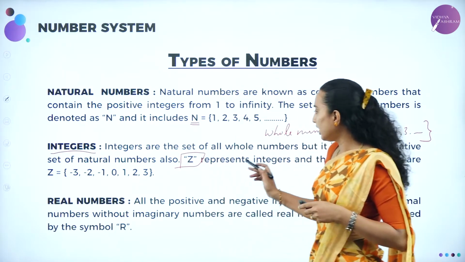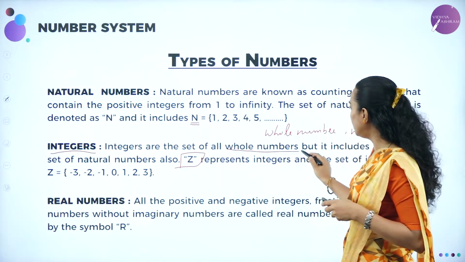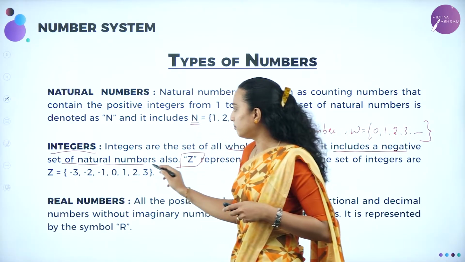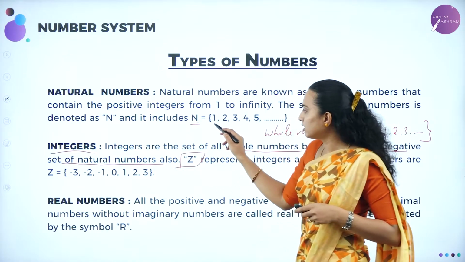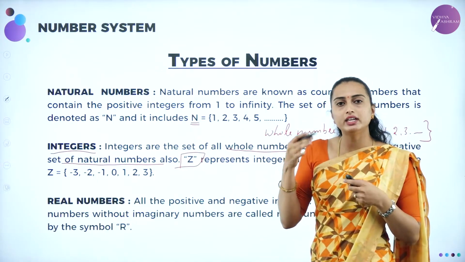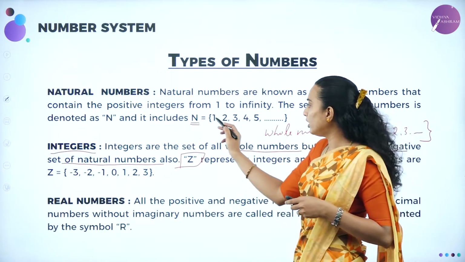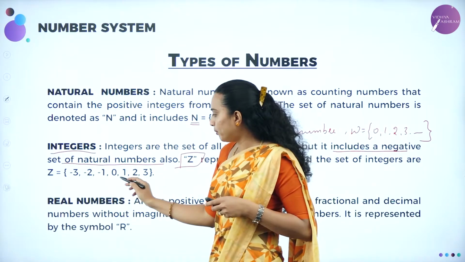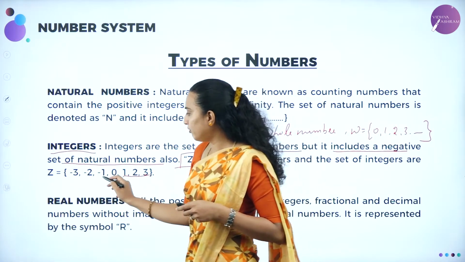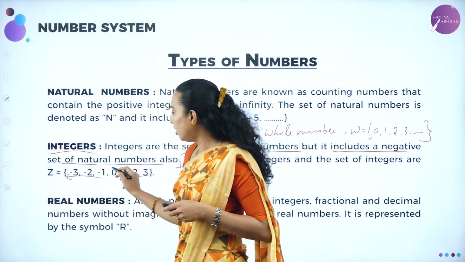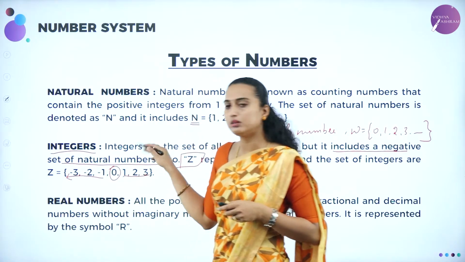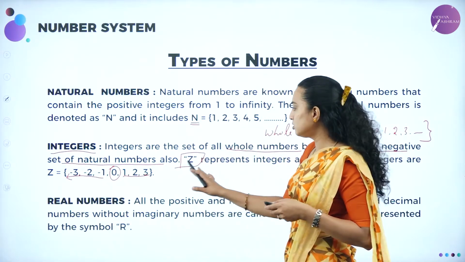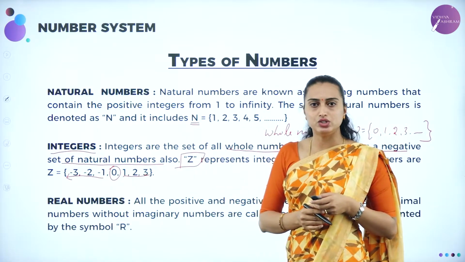Understood? So here I have taken the set of all whole numbers, but it includes the negative set of natural numbers. You know already the set of natural numbers is only positive. Negative set of natural numbers means -1, -2, -3 like that. The set of all positive natural numbers, the set of all negative natural numbers, along with the whole numbers. That means whole numbers start from the 0. So in total you have the integers.